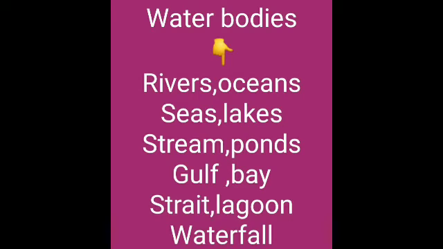Next, we saw about the lakes. A lake is a water body surrounded by land on all sides. They are either fresh or salt water bodies. For example, Kolleri Lake or Sambar Lake. Clear, children? Next, we saw about the Gulf. So, what is a Gulf? A Gulf is an inlet of sea which is surrounded by land with a narrow mouth.